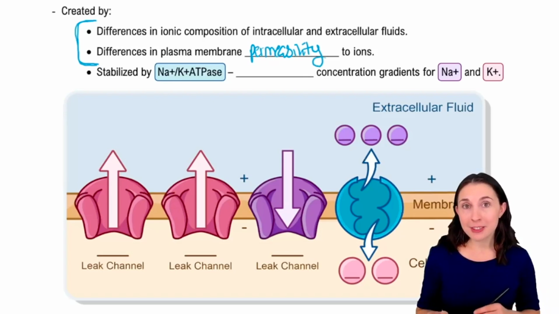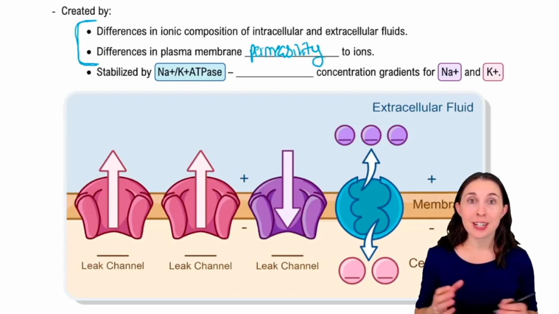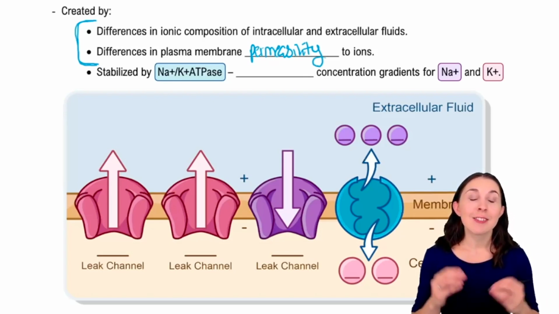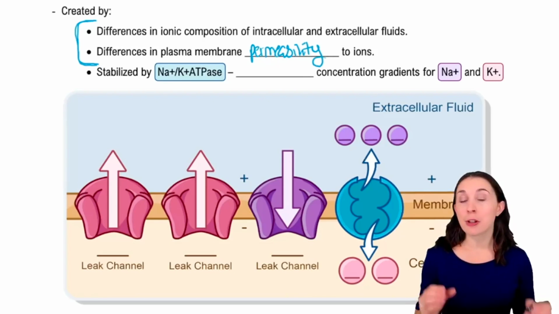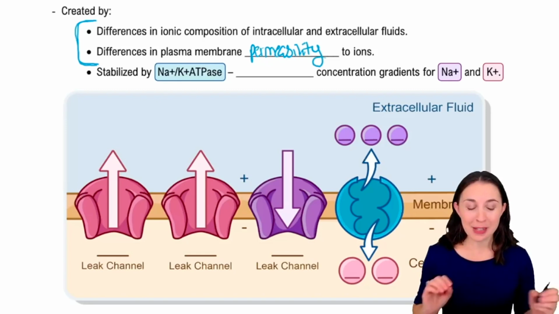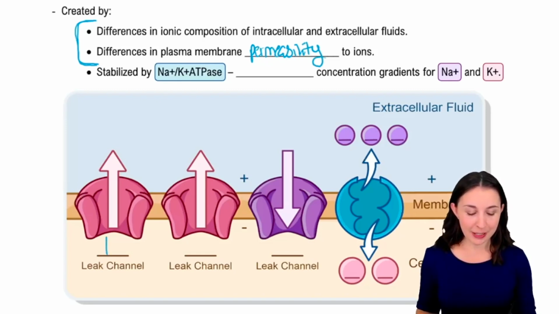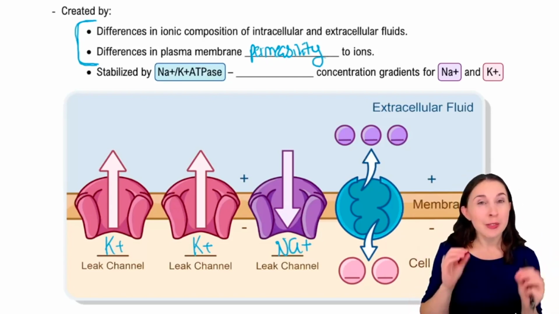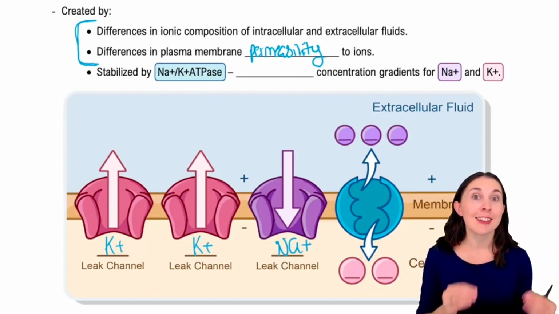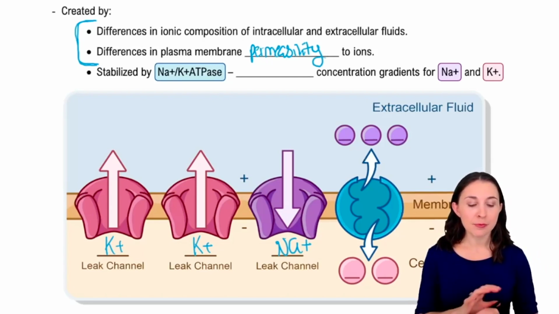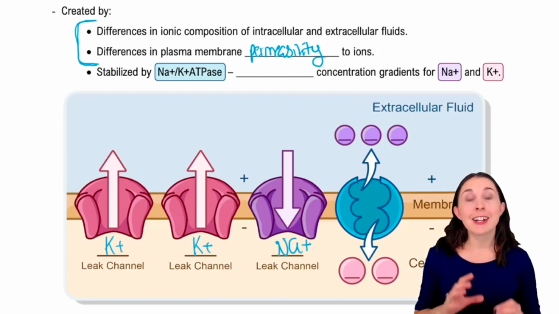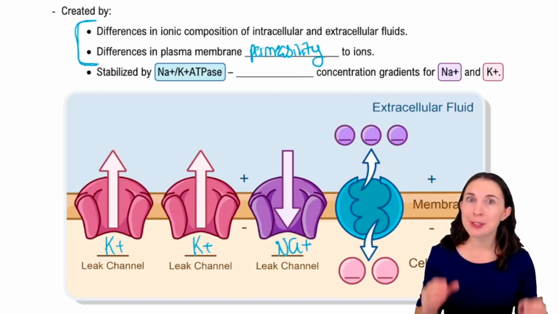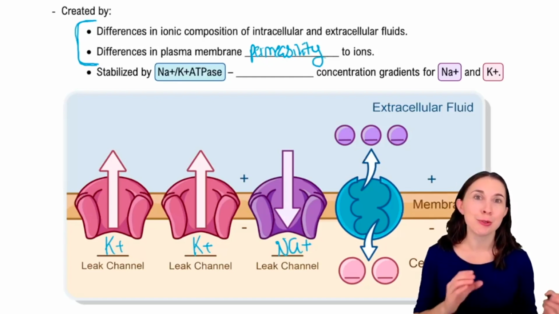As you may recall from when we first introduced ion channels, neurons have a lot more leak channels for potassium than for sodium. If you look at our figure here, we have two potassium leak channels in pink, and we have one sodium leak channel, just to give you a visual cue that there are more potassium leak channels than sodium leak channels. What this means is that our neuron is more permeable to potassium than to sodium.